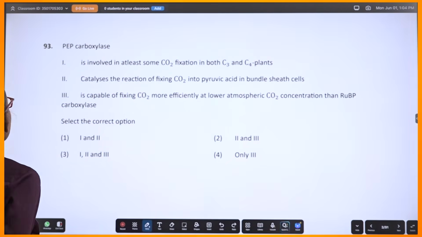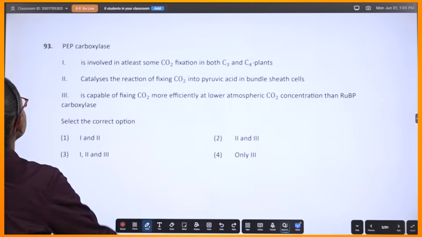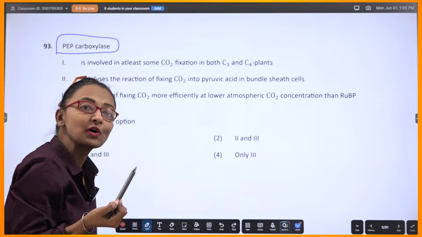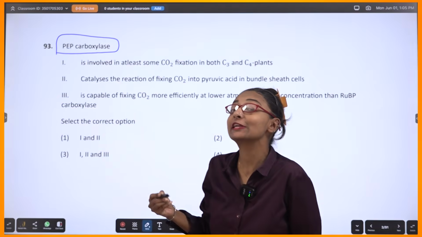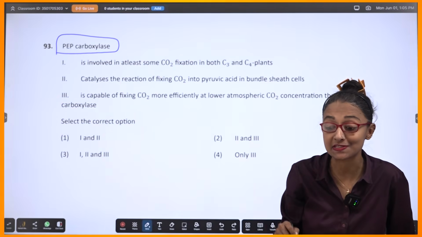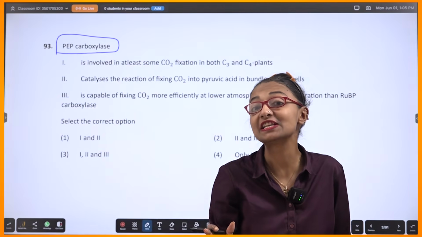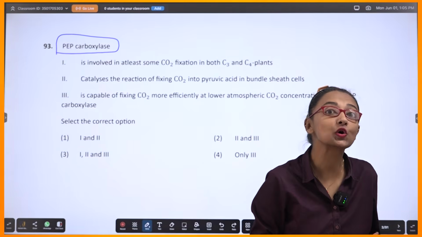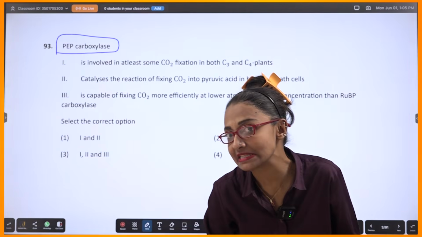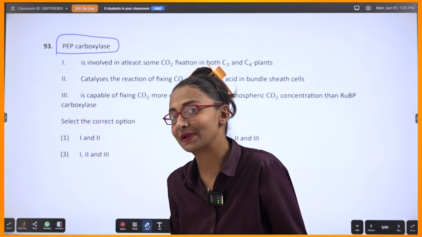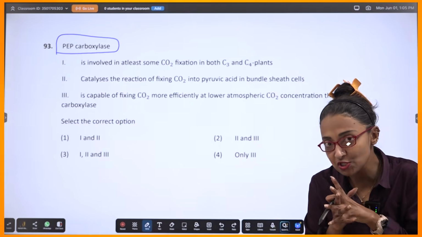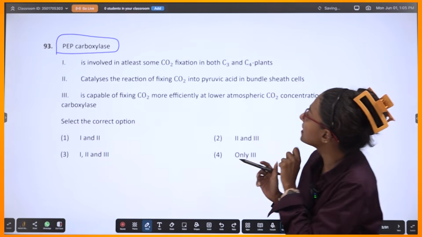All right. Here they are talking about PEP carboxylase. PEP carboxylase is phosphoenol pyruvate carboxylase, which is functional in C4 plants, and that too in mesophyll cells of C4 plants. Phosphoenol pyruvate captures CO2. It is a 3 carbon compound.